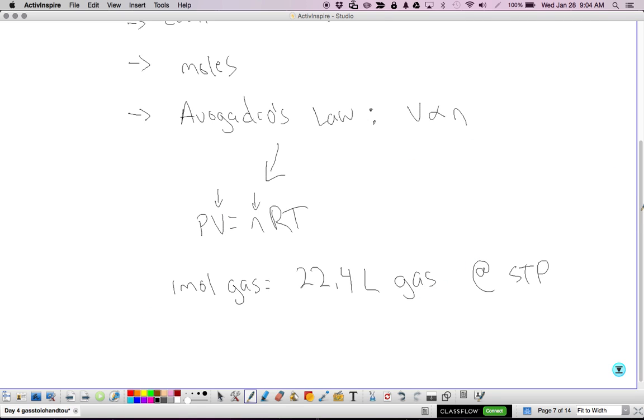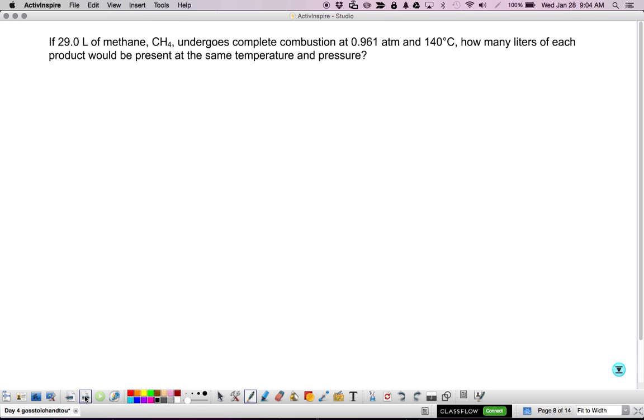So like I said earlier, we're going to be talking about stoichiometry today, stoichiometry using gases. They come in 3 flavors. There are easy problems, there are medium problems, and then there are longer problems. Here's an example of an easy problem. This is actually handily enough using the same chemical reaction.